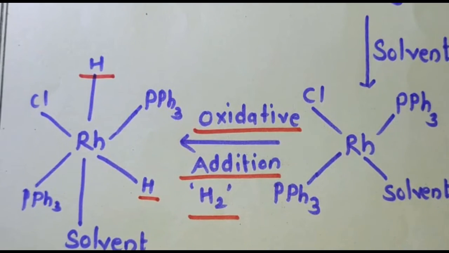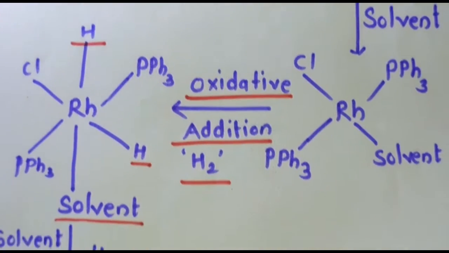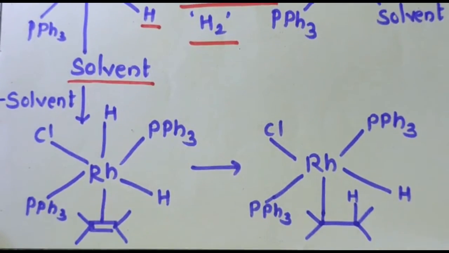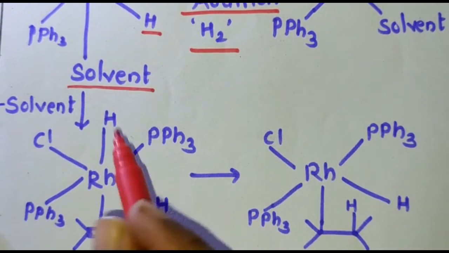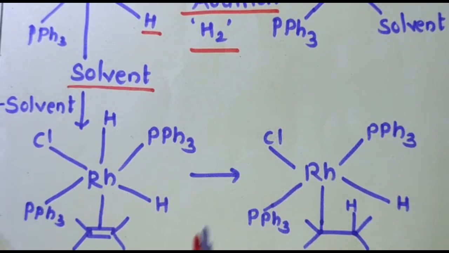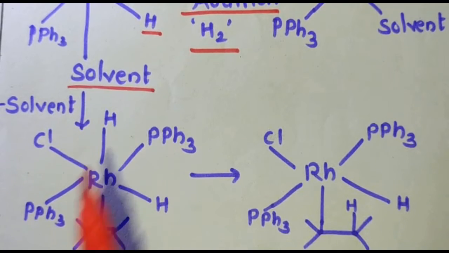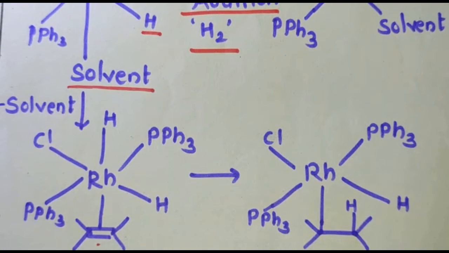Now in the next step, there will be an elimination of the solvent molecule and the addition of the ethene molecule to this octahedral complex. The two triphenylphosphines are anti to each other, and one hydrogen is anti to the double bond present over here.